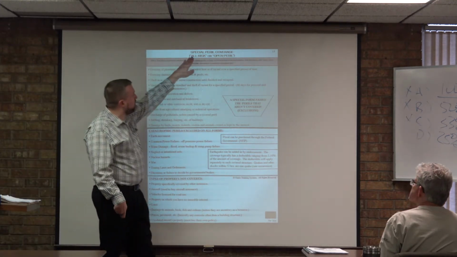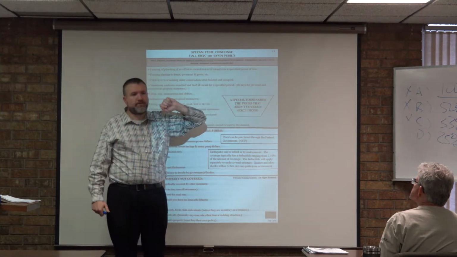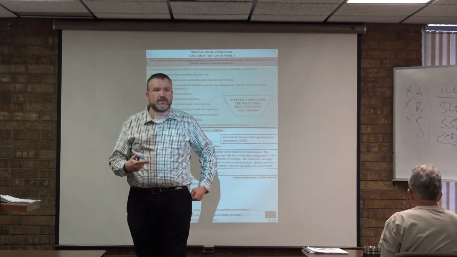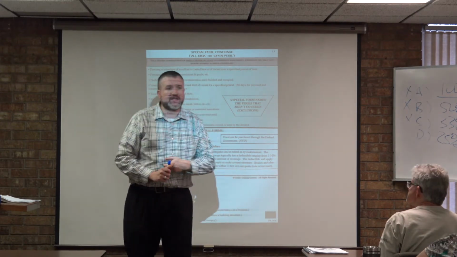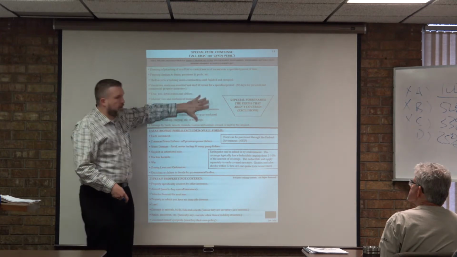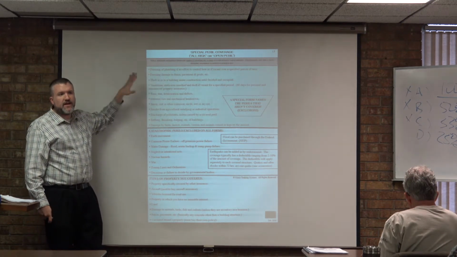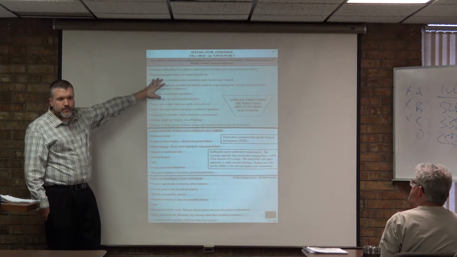This right here, the special peril or the all risk or the open peril, are the only other form that you need to know when it comes to property insurance. I can either choose a named peril policy, or I can choose this policy right here, which doesn't name the perils that are covered. It names the perils that are what?